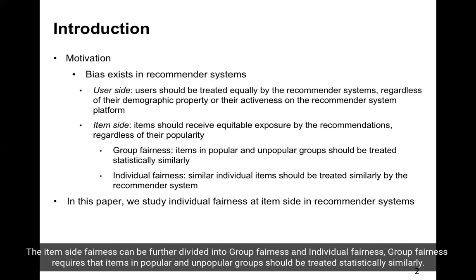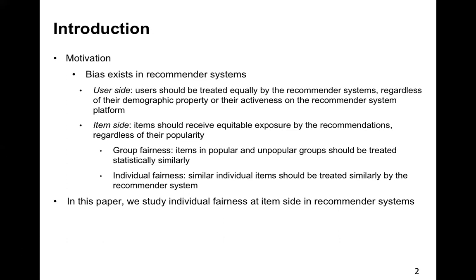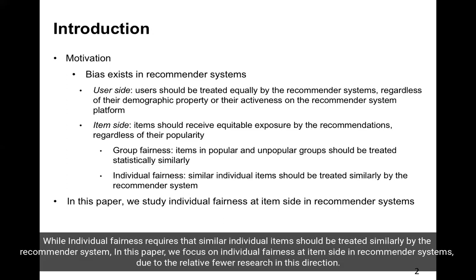Group fairness requires that items in popular and unpopular groups should be treated statistically similarly, while individual fairness requires that similar individual items should be treated similarly by the recommender system. In this paper, we focus on individual fairness at the item side in recommender systems, due to the relatively few research in this direction.